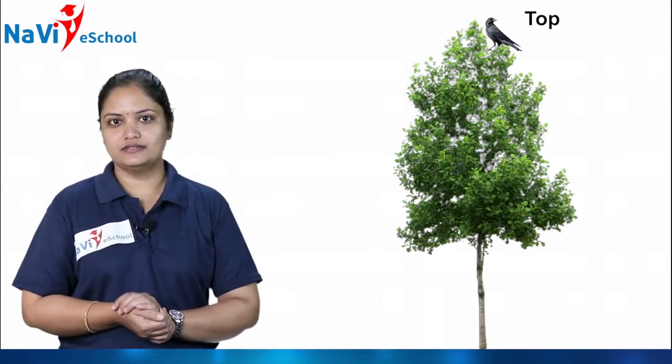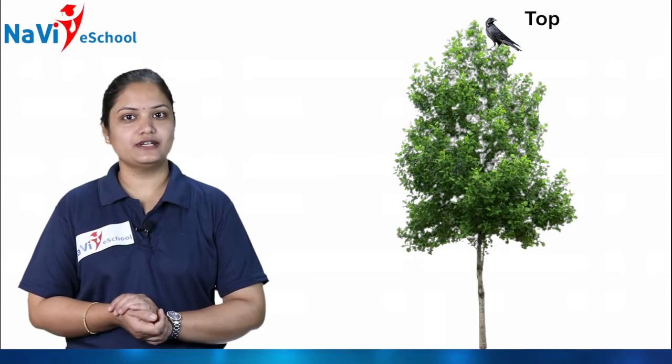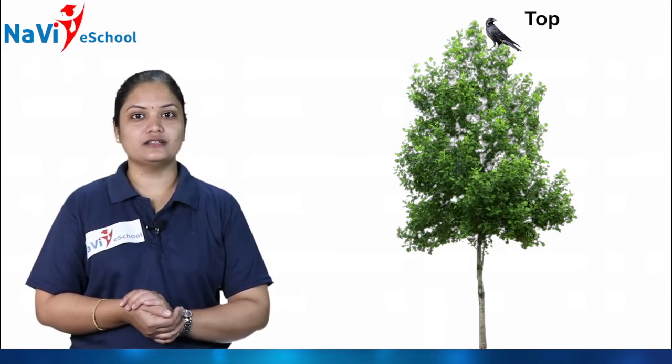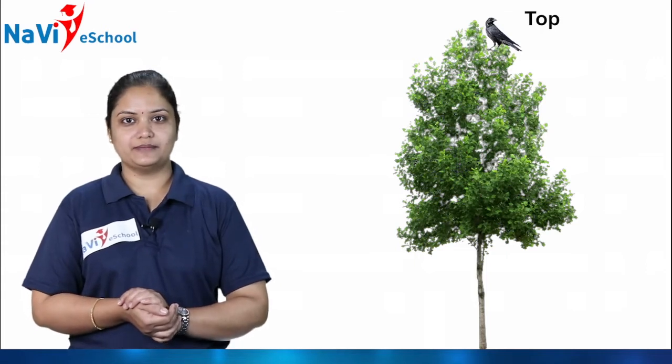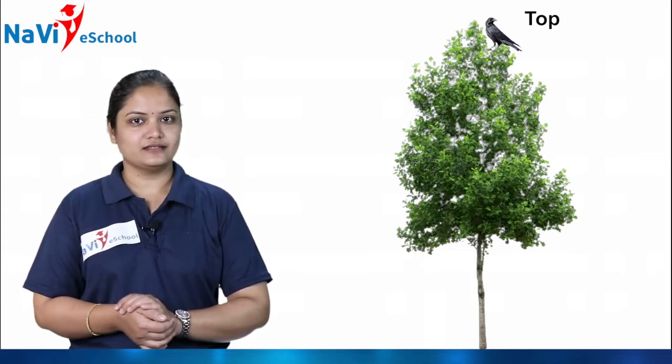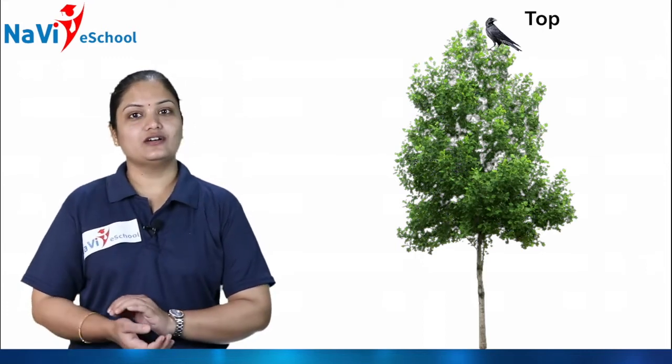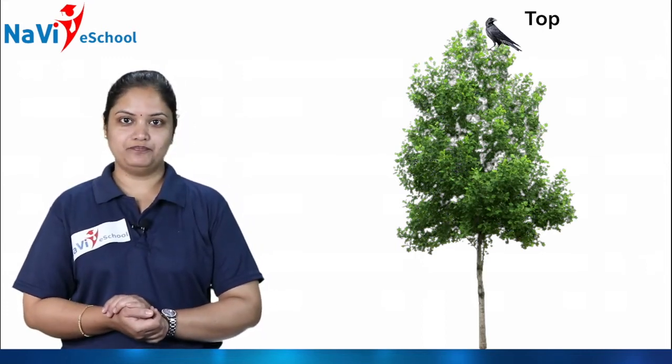ಕೆಳಗಿದೆಯಾ ಅದು or ಮೇಲಿದೆಯಾ? ಎಲ್ಲಿದೆ? Where it is exactly? Yes, very good. It is on the top of the tree. Isn't it? Is that clear children where it is? It is on the top of the tree.